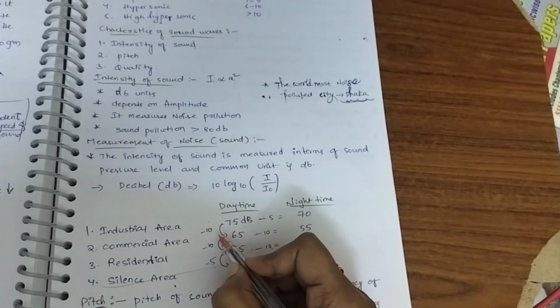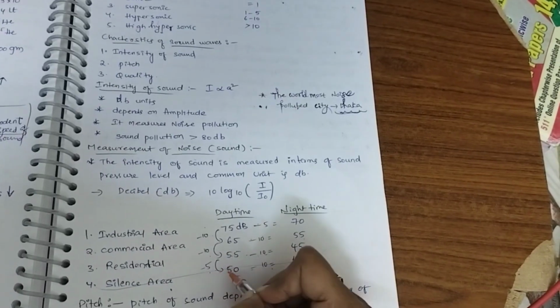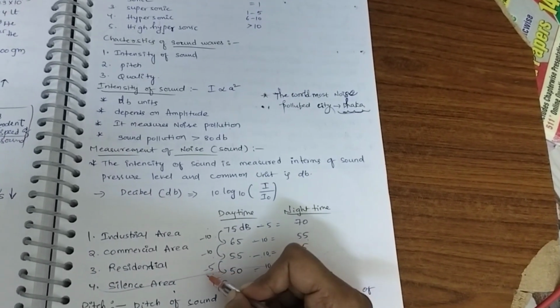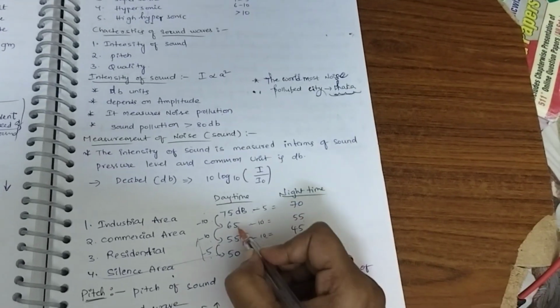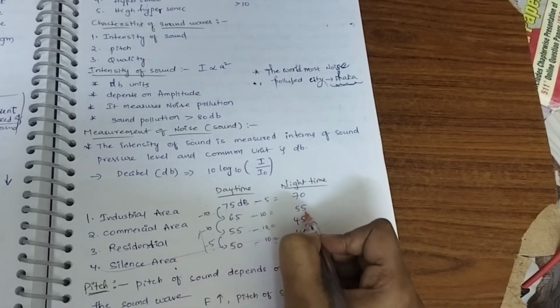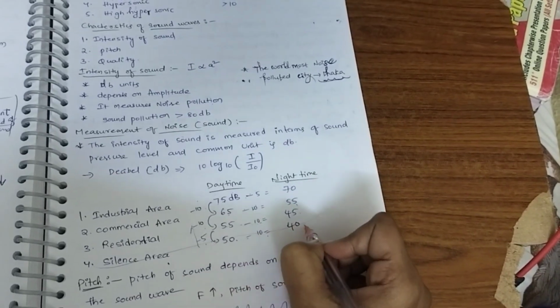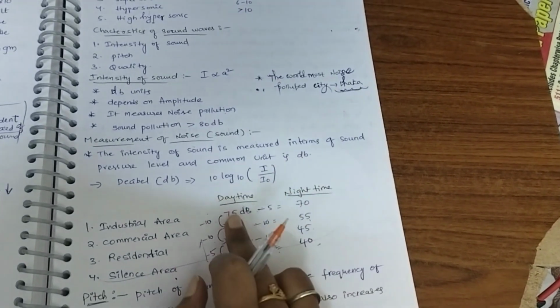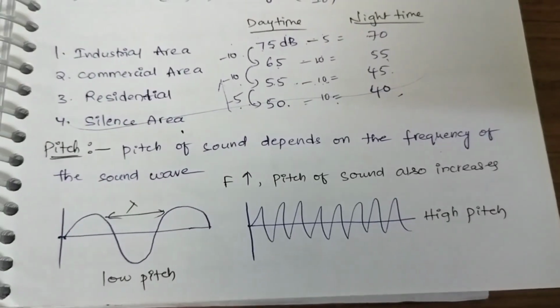Okay, 75 minus 10 is 65. 65 minus 10 is 55. 55 minus 5 is 50. Here now we have to reverse the order. Then 75 minus 5 is 70. 65 minus 10 is 55. 55 minus 10 is 45. 50 minus 10 is 40. Is this clear? First we have to remember 75 decibels.